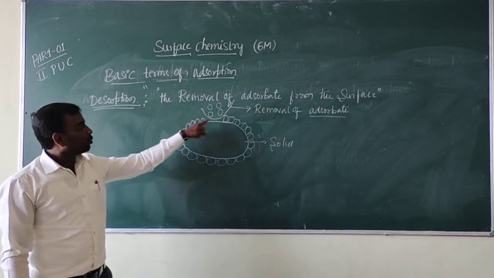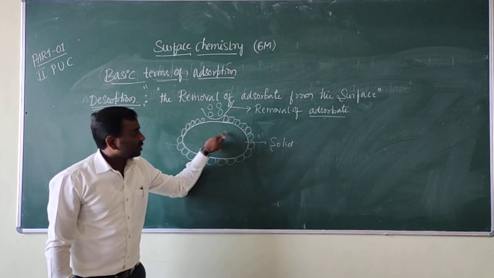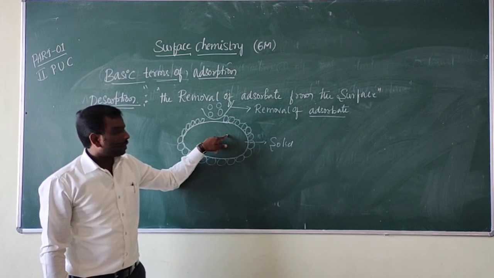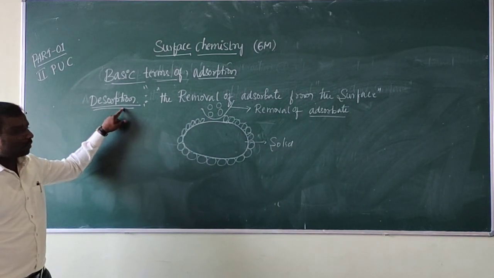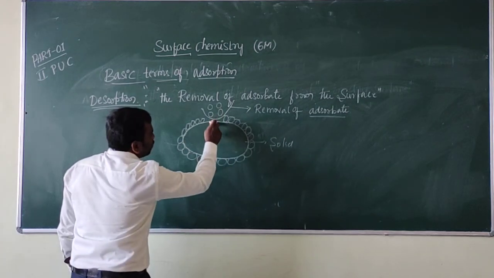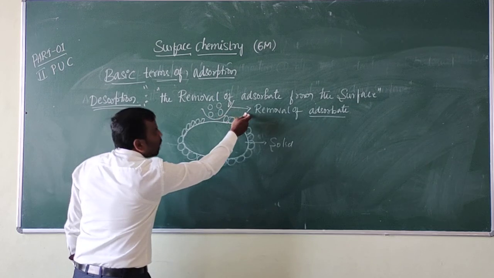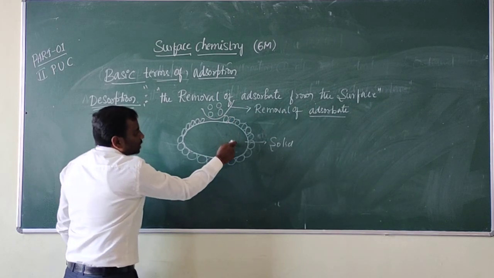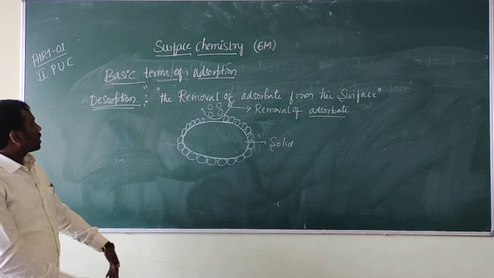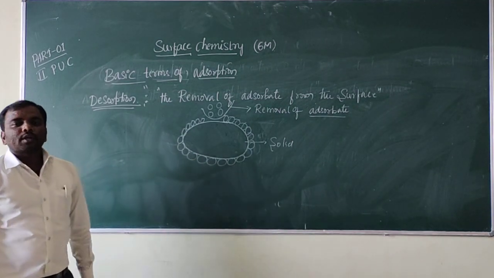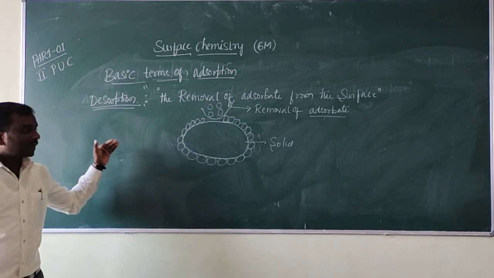Just we remove the adsorbate like this, right? We just remove the adsorbate from the solid substances. This phenomenon is called desorption. The adsorbates were attracted, and now we removed them from the surface of the solid substance. That phenomenon we call desorption. Is it clear?